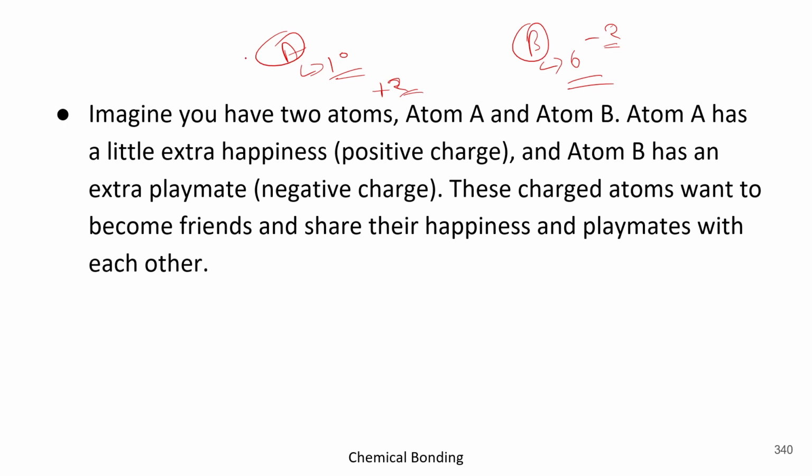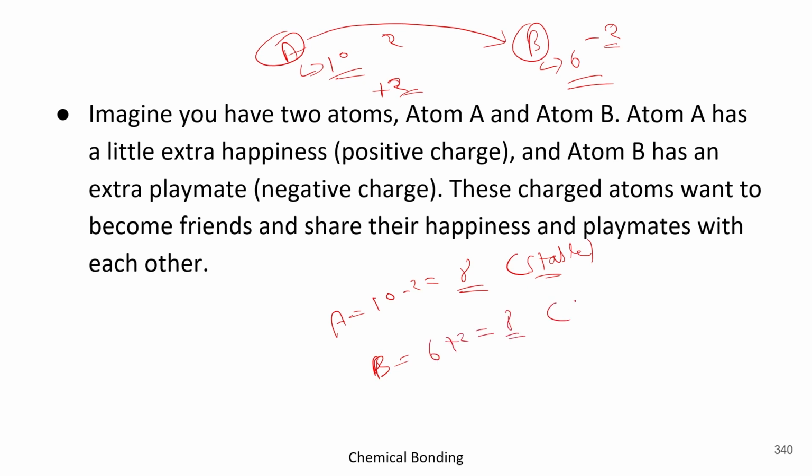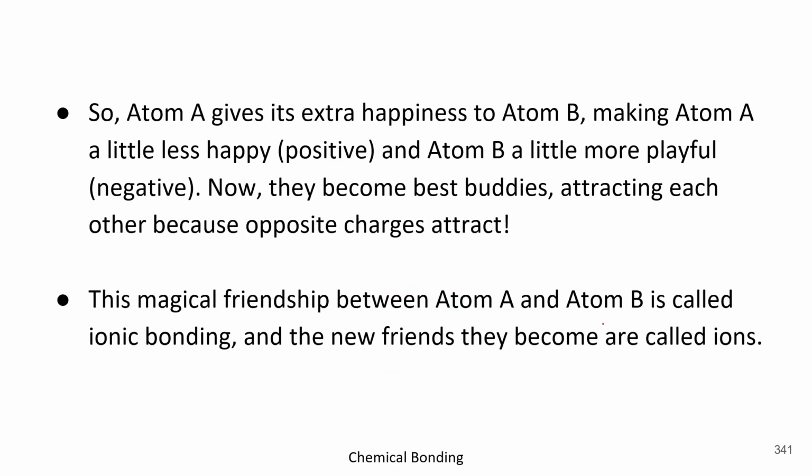Simple. Again, if A transfers 2 electrons to B, then A will have 10 minus 2, 8 electrons, stable conditions. Similarly, for B will have 6 plus 2, 8, stable condition. So that's how again the problem could be solved. Got it? Now let's move forward.